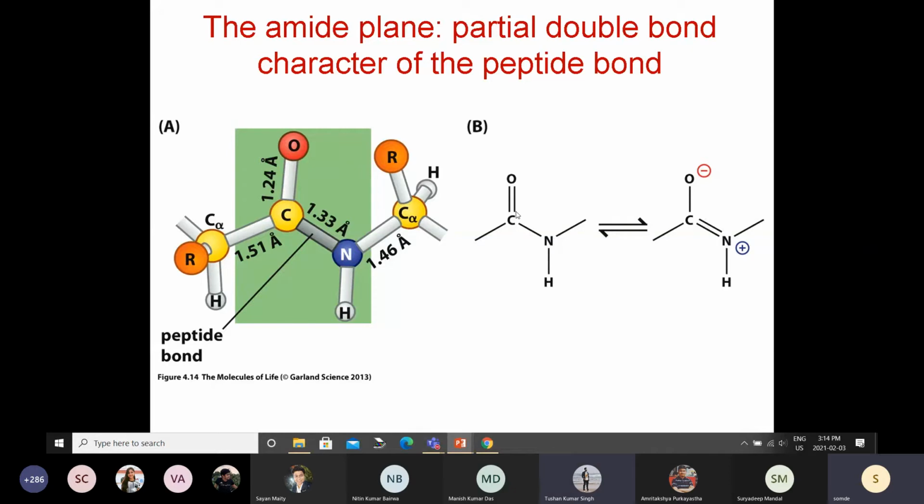So this is nitrogen and this is the carbonyl carbon. You can have this resonance structure where this lone pair of electrons from the nitrogen can go here and this goes here. So you have this positive charge here and negative charge on the oxygen. So when you have this resonating structure, what is the hybridization of this carbon and this nitrogen?